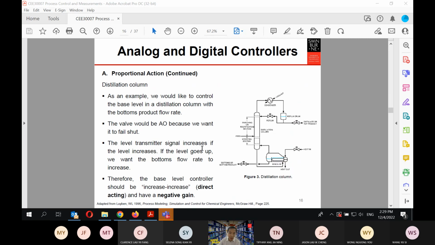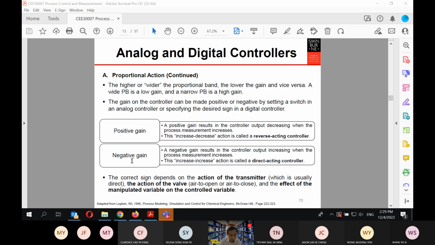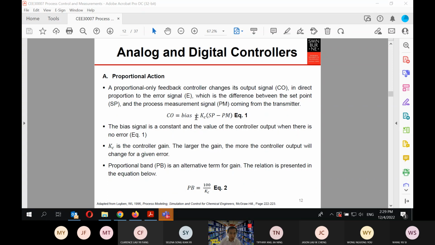So the level transmitter signal increases if the level increases, basically. However, if the level goes up, we want the bottom flow rate to increase. So therefore, you have a relationship between the PM, the process measurement, and the controller output that increase. So this means this is a direct acting controller with a negative gain. So if you go back into here, you have this negative gain, direct acting controller. So this has to be negative. This Kc will have a negative sign.